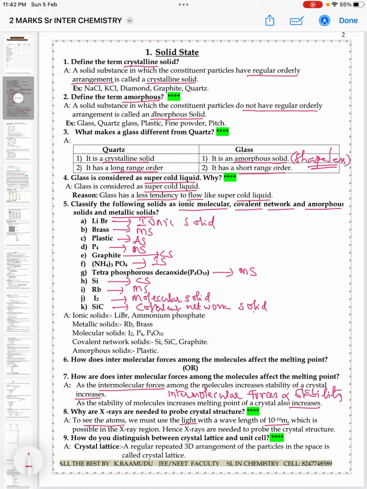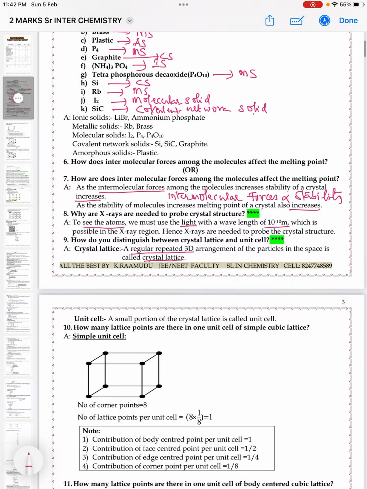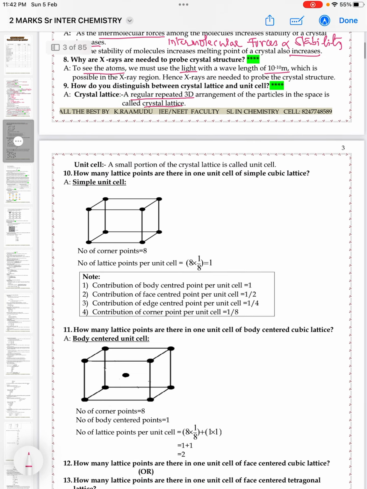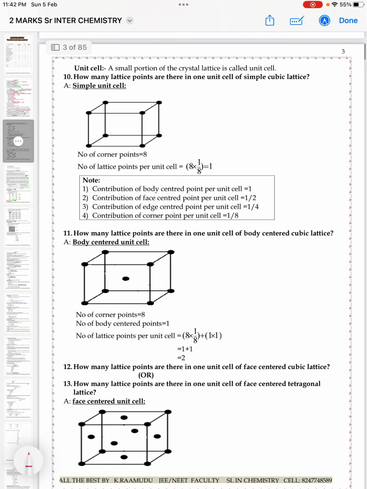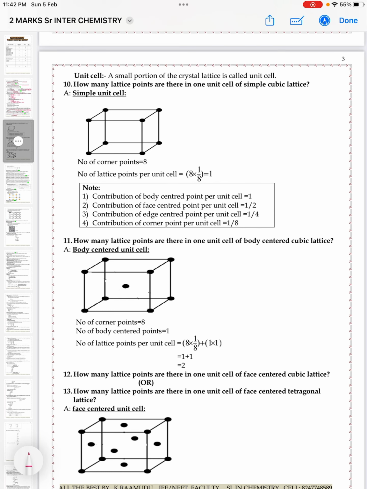The ninth one is, how do you distinguish between crystal lattice and unit cell? Difference is asked. So simple, crystal lattice is a regular repeated 3D arrangement of the particles in space. Whereas the unit cell is a small portion of the crystal lattice, which is a repeated unit of the lattice. The unit cell gives complete information about the crystal lattice.